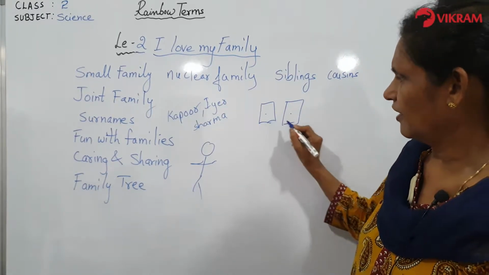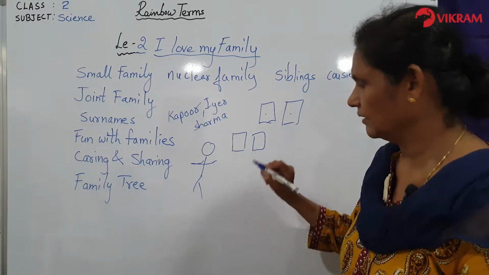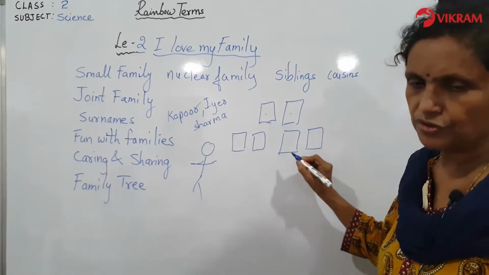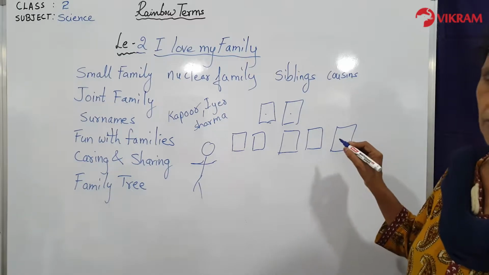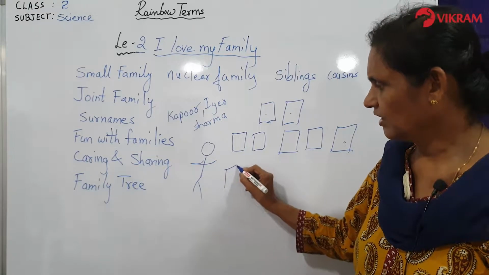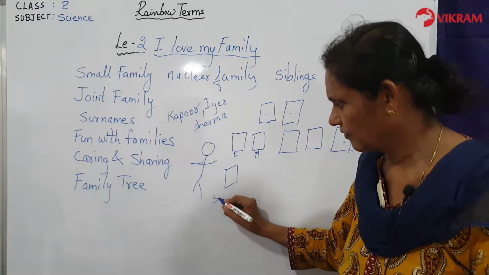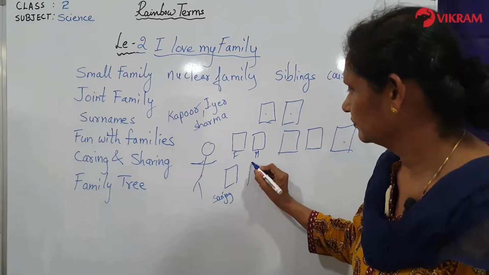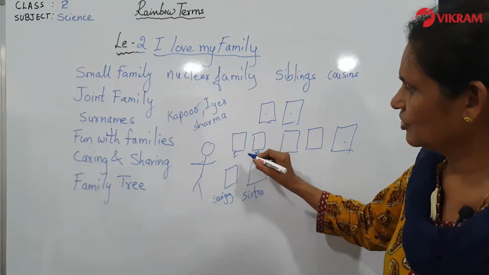So what does Sanjay do after grandparents? They will have father and mother. So he has father and mother. Then he has uncle and aunt. Pictures of uncle and aunt. And here he has paternal aunt. That means his father's sister. Now who are the children of this father and mother? They are Sanjay. So we are talking about Sanjay here. And Sanjay has one sister. So this is Sanjay's sister. So these are the children of this family.